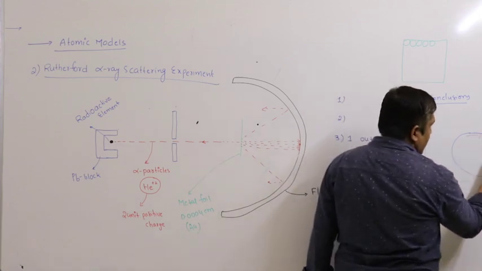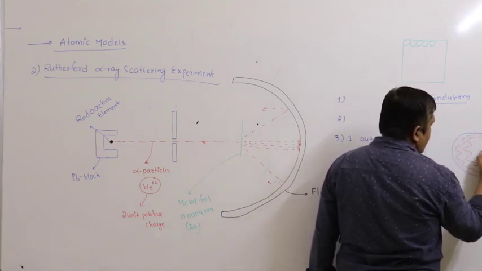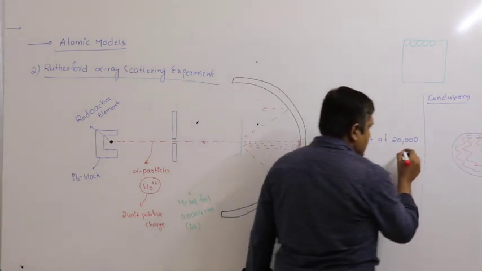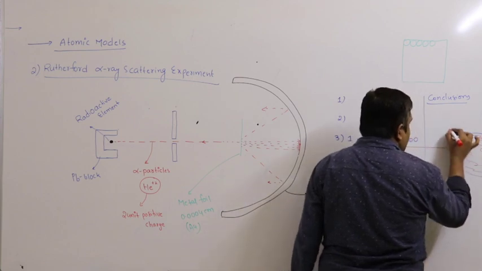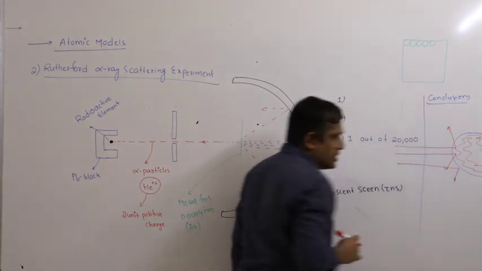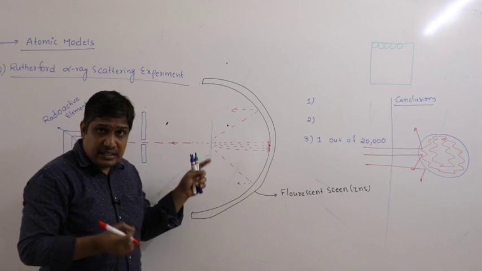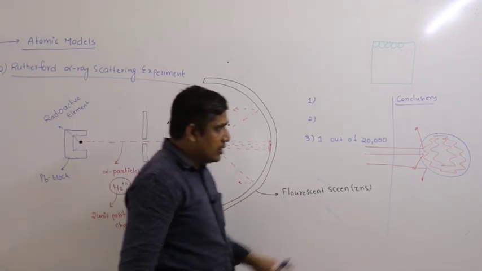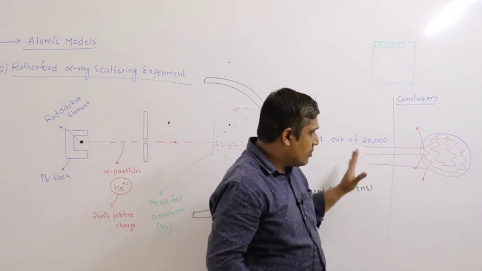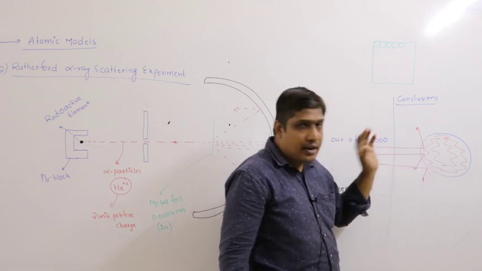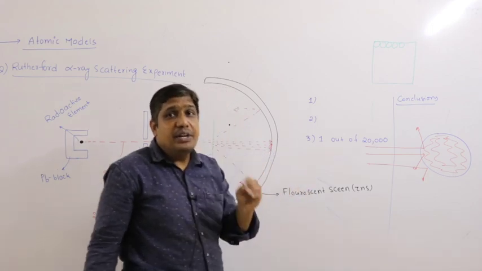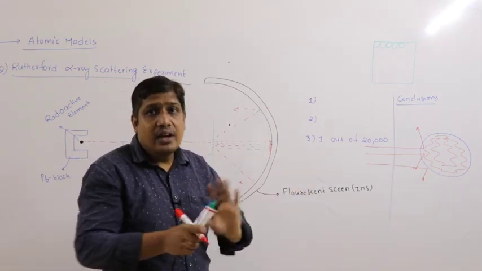According to the Thomson model, the positive charge is uniformly distributed throughout the atom, like the red pulp. So when these alpha particles come near the red pulp, they must be repelled. That means most of the alpha particles should be deflected because the positive charge is uniformly distributed, but that is